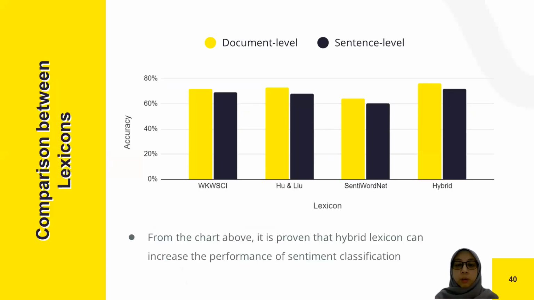The comparison is also displayed in bar chart form, where it is obvious that the hybrid lexicon approach can increase the performance of sentiment classification compared to the normal lexicon.